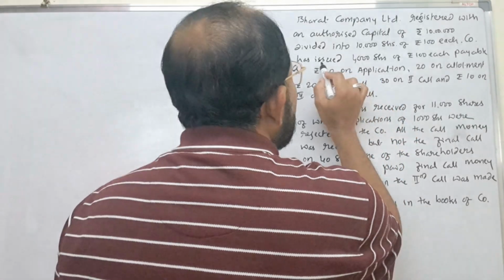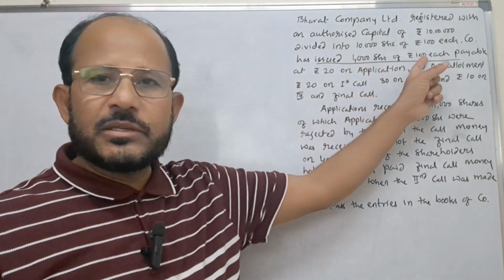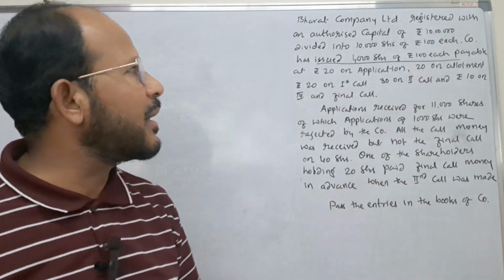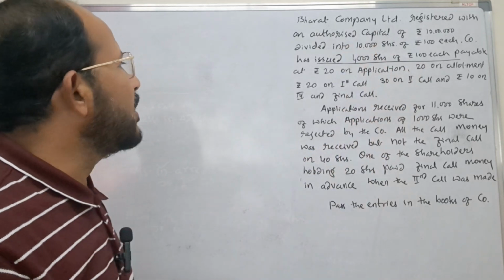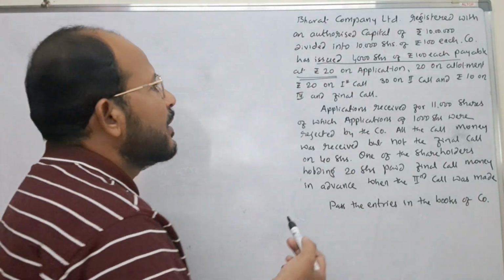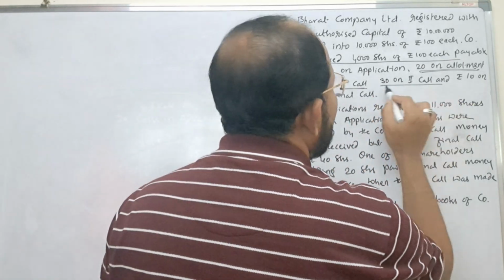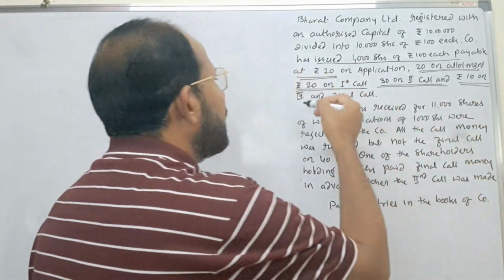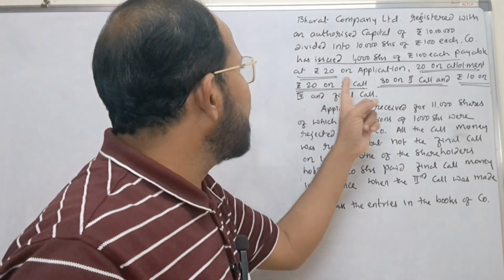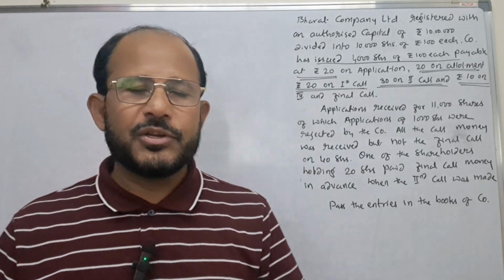Okay, but here how many shares were issued by the company? Next sentence says company has issued 4,000 shares of rupees 100 each. Only 4,000 shares out of 10,000 shares were issued by the company at rupees 100 per share, but payable at rupees 20 on application. These are the installments. 20 on allotment. Next one is rupees 20 on first call and rupees 30 on second call and rupees 10 on third and final call. How many installments are there in this? You see 1, 2, 3, 4, 5 installments are there. In 5 installments, company is collecting rupees 100 from the shareholders.